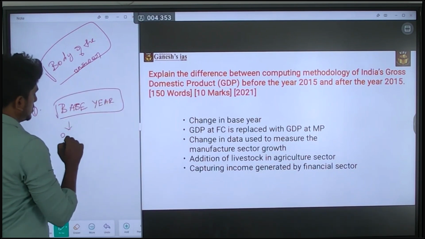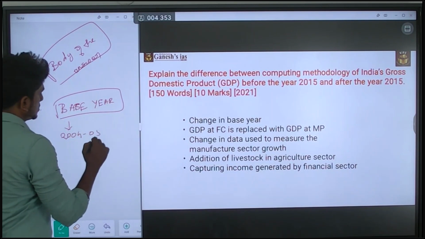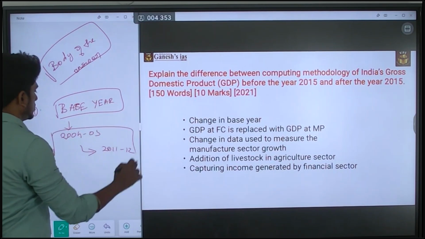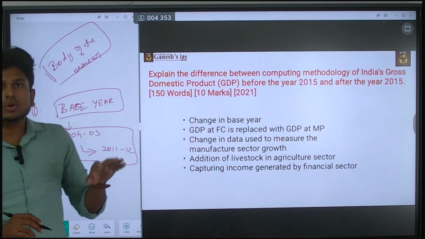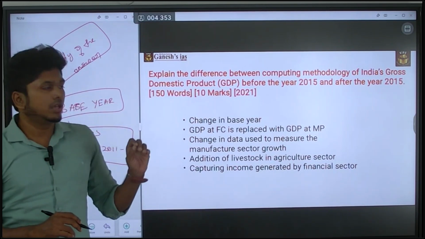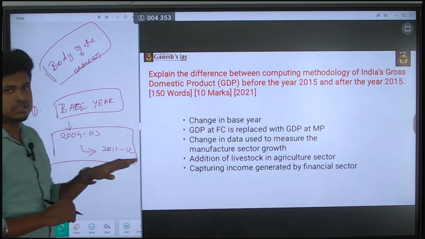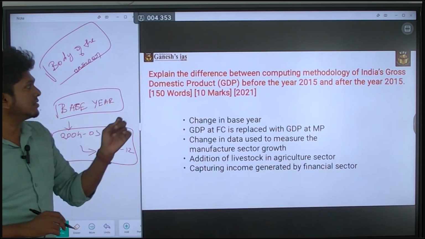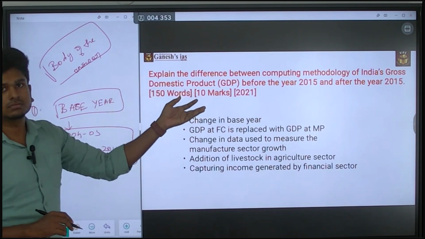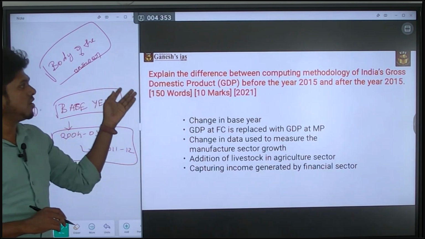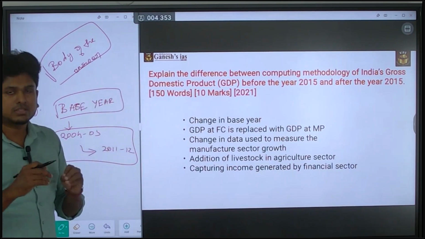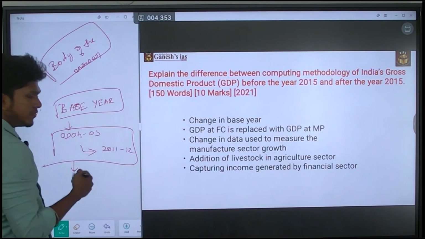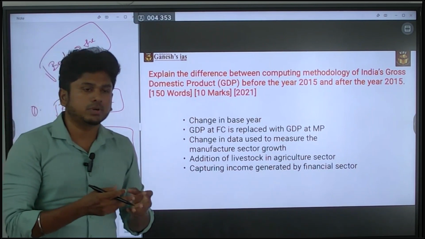Okay, so which means 2004-5 was shifted to 2011-12. Everyone knew that this is the change, but you have to explain why they changed it, because you have to explain the difference. They are not just asking what the difference is; you have to try to explain why they changed this base year. Okay, so that is the more important part.